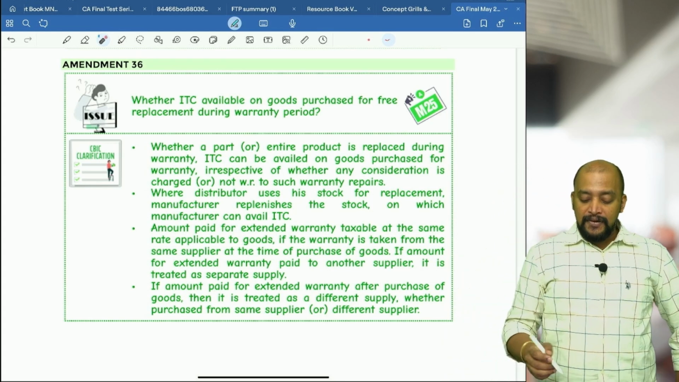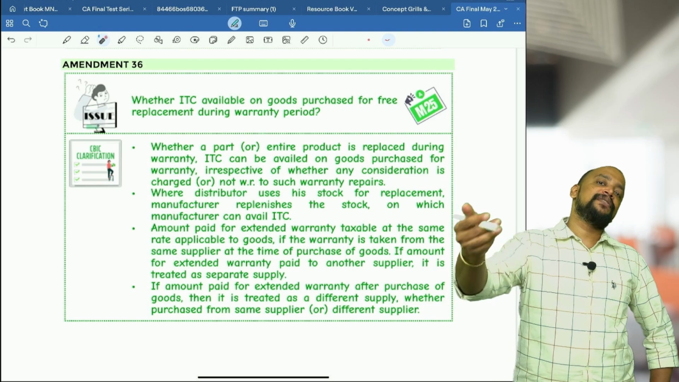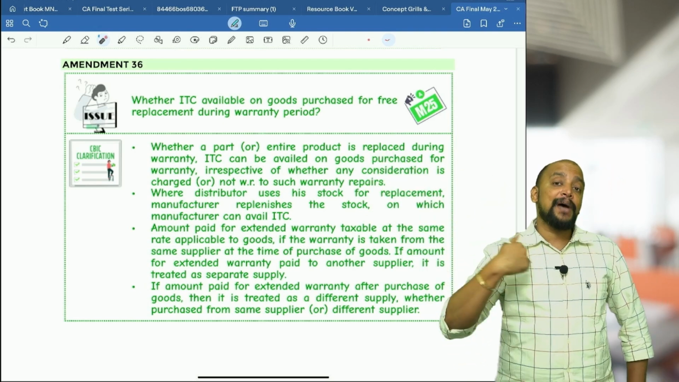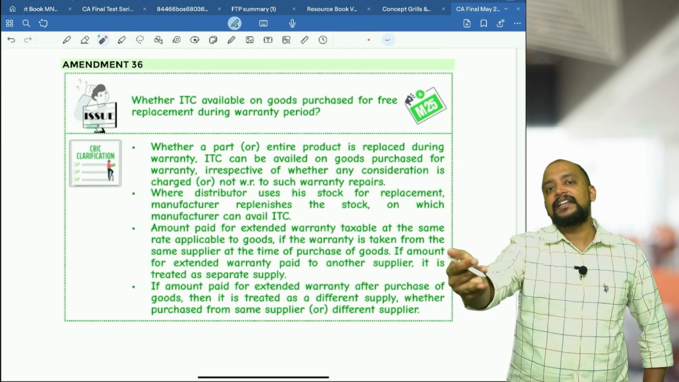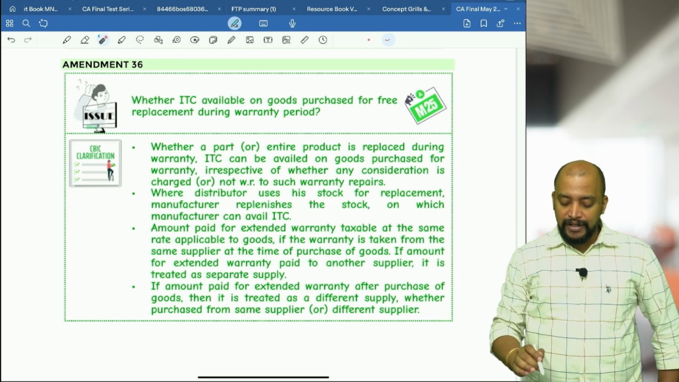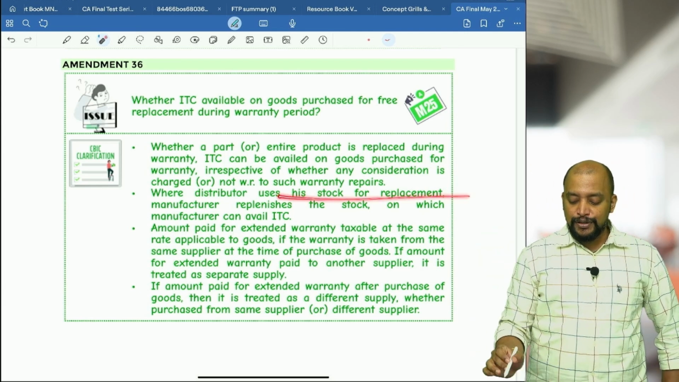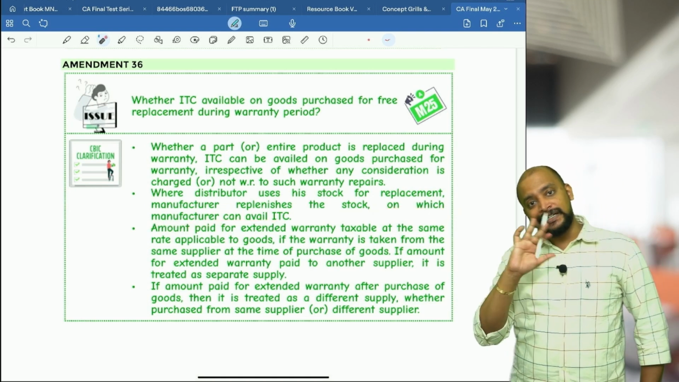Then next one, where the distributor uses his stock for replacement. The distributor already has an inventory, using that he will replace the product during warranty, and the manufacturer will replenish it. While doing the replenishment, meaning refilling, I will send a part. Whether that is a supply, no, that is not read as supply, and I can enjoy the ITC. So where the distributor uses his stock for replacement, the manufacturer replenishes the stock, on which the manufacturer can take ITC.